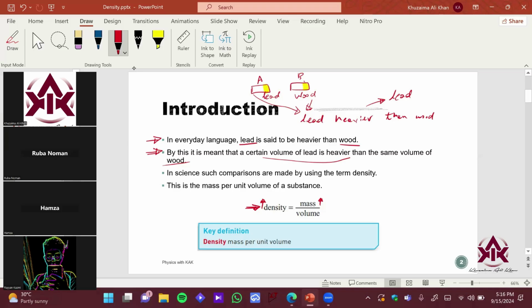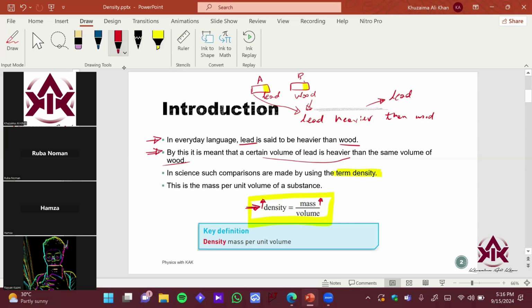Okay. So in science, such a comparison is made using a term called density, right? We don't just use these layman definitions; we need to be specific. So the term we are looking for here is density. We compare two components, or two blocks of the same dimension, using density. So what is density? As Ayan, Hamza and Rupa said, density is mass per unit volume, right?